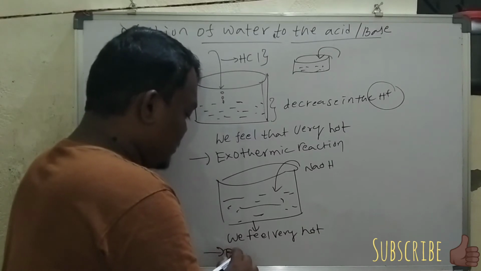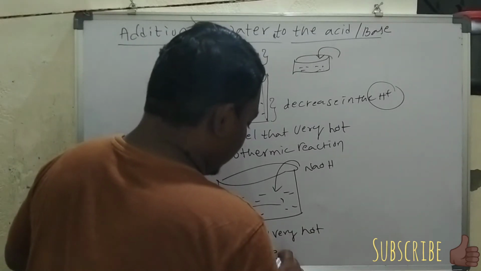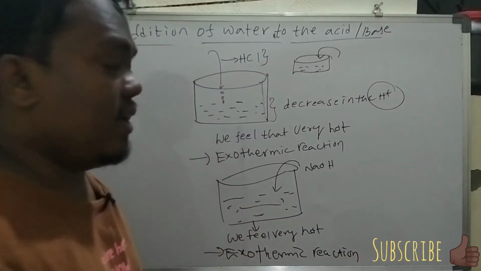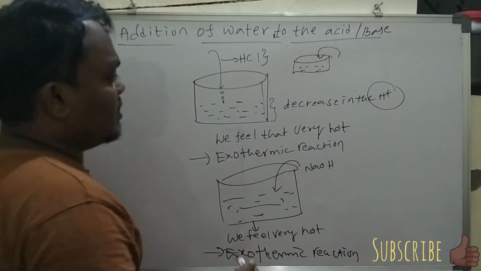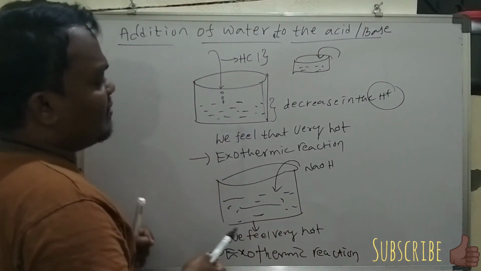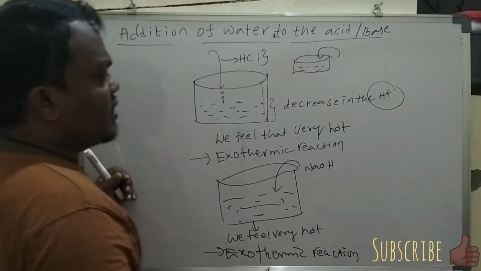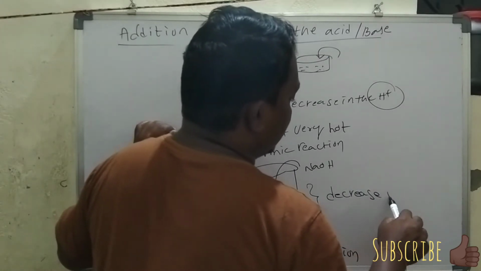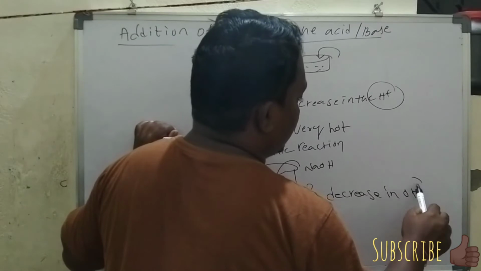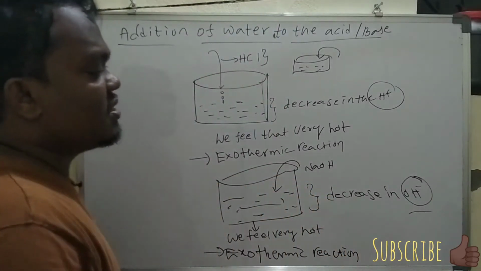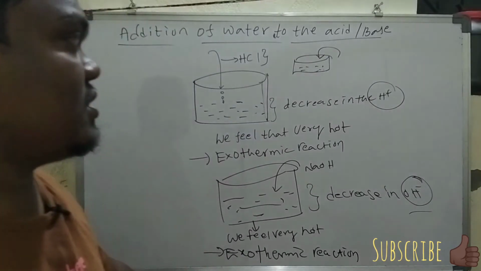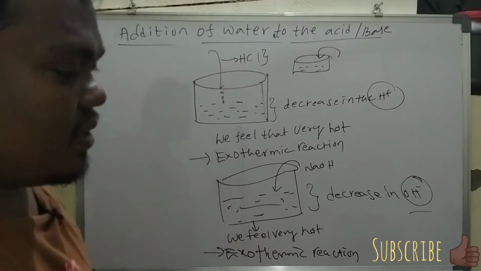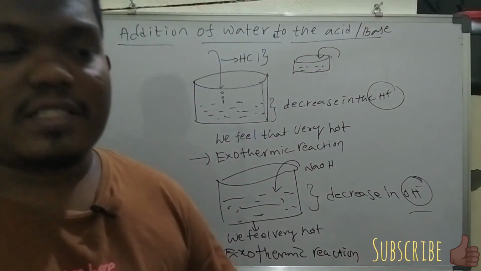It is also going to be called an exothermic reaction. Now, what happens when we add a base to the water? There is a decrease in the OH minus concentration, which we call hydroxyl ions. Okay, got it?